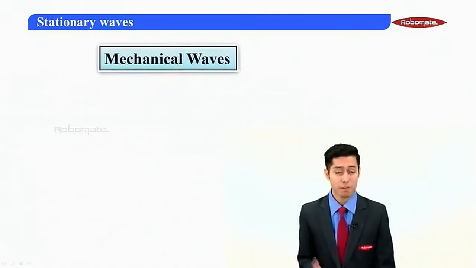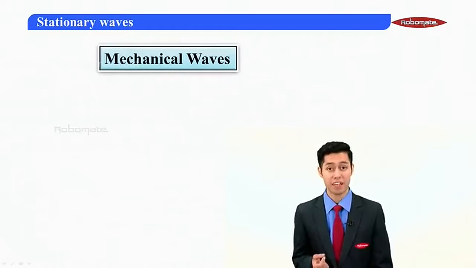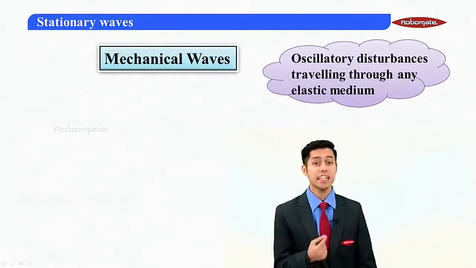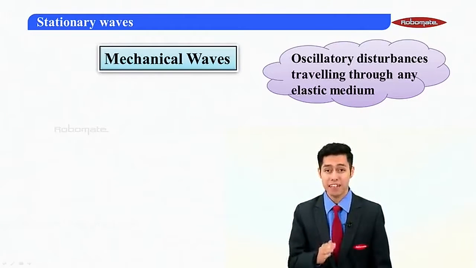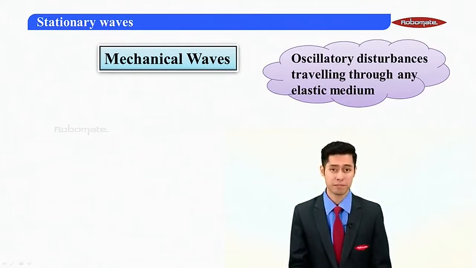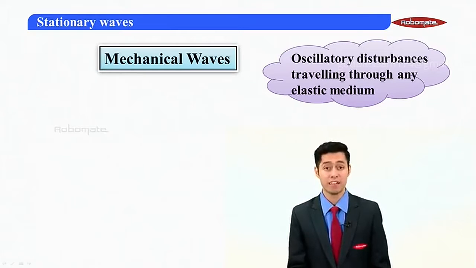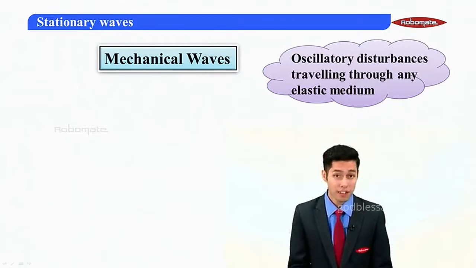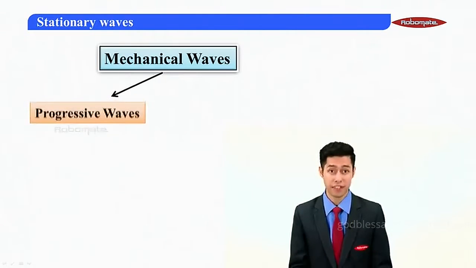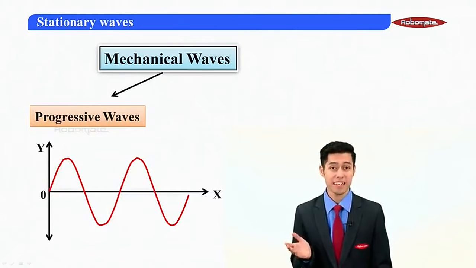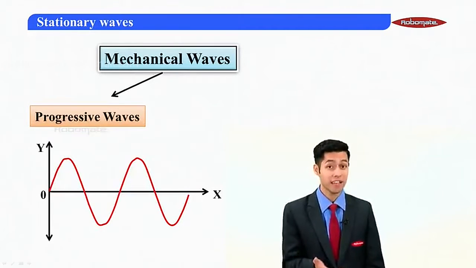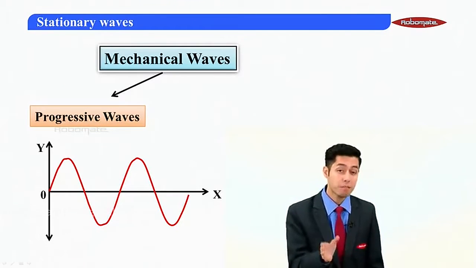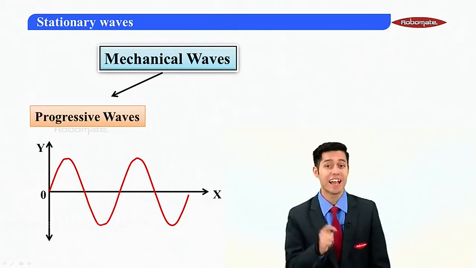Whenever I talk about any mechanical waves, how do I actually define a wave? A wave is an oscillatory disturbance which is traveling through any elastic medium. That is the definition of mechanical waves. Now mechanical waves are of two types. Number one is called a progressive wave. As the name states, a progressive wave is a wave which progresses or moves in a particular axis or in a given direction.